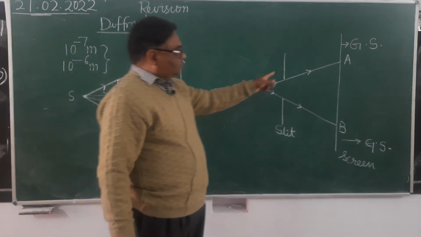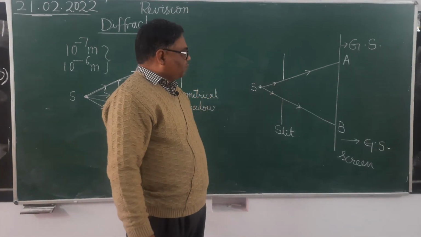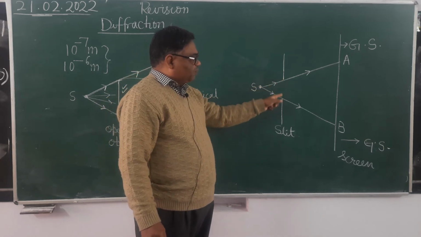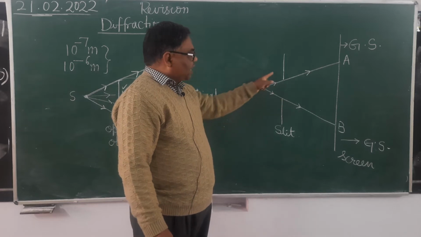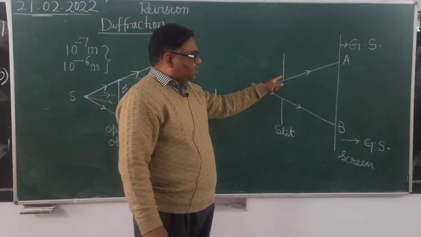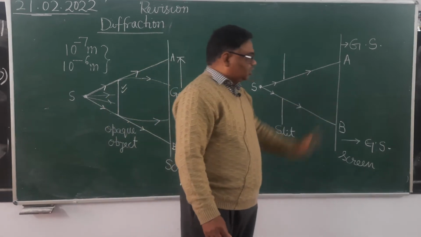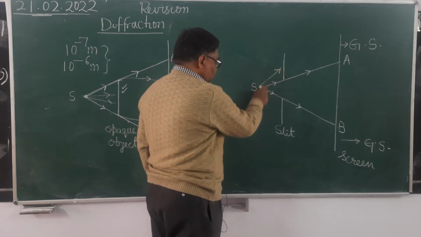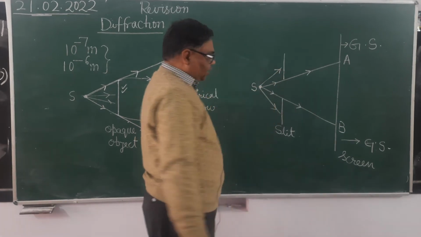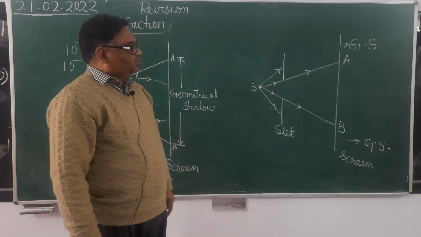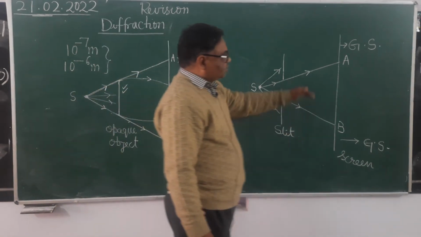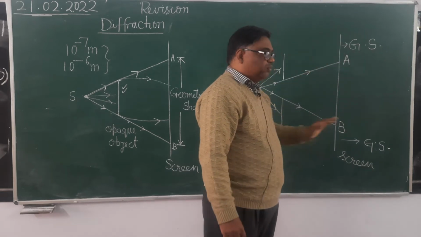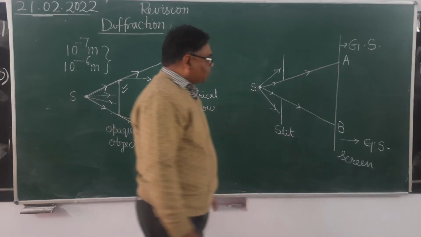So see here, if we make a slit on the cardboard, then what will happen? Those light rays which are going in between these 2 points, those light rays going through the slit portion, will be able to reach the screen. But those rays which are falling here or here will be stopped. So what will be the geometrical shadow region? The geometrical shadow region on the screen will be above A or below B.